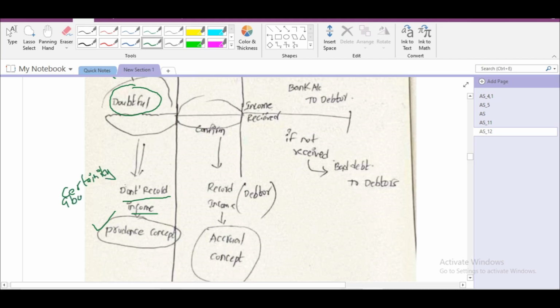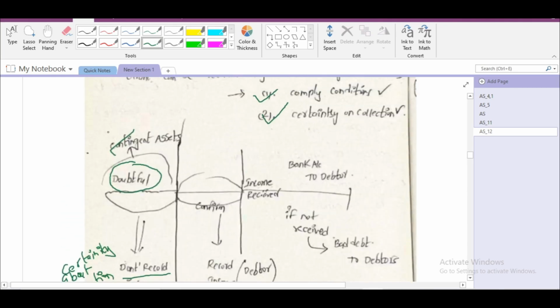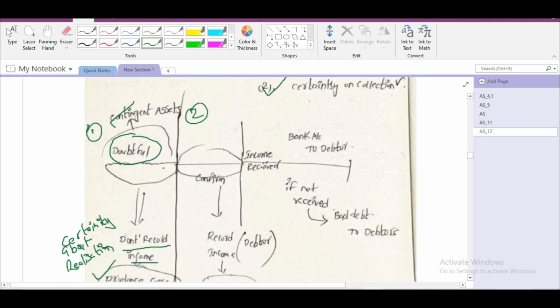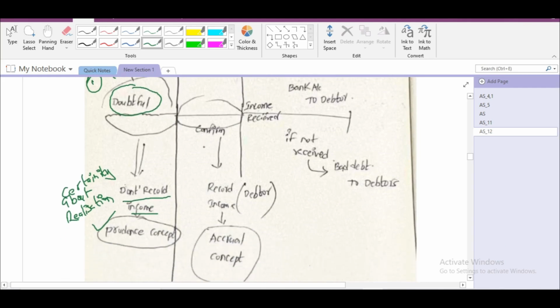Certainty about realization, then only we have to recognize income. We can say this is first stage. In second stage, once it is confirmed, that means we know about the realization of income. Once it is confirmed, we have to record it as income. That is what accrual concept is saying.